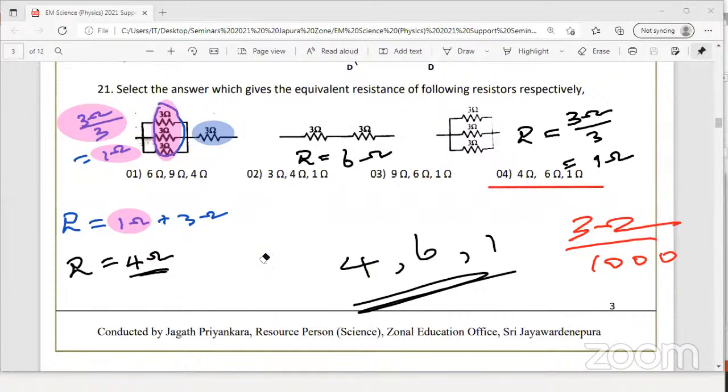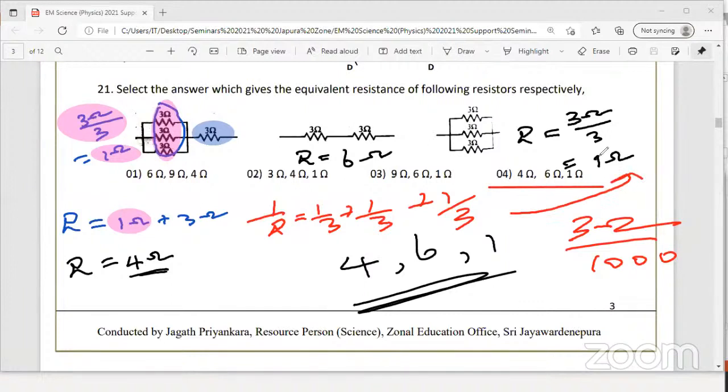That is the short method for the MCQs. But if at least one of these is different, then you have to go for the 1 over R method. The formal method is 1 over R, and you will get the same answer. If you write 1 over R equals 1 over 3 plus 1 over 3 plus 1 over 3, you also get the same answer, 1 ohm. That method you can also use, no problem.